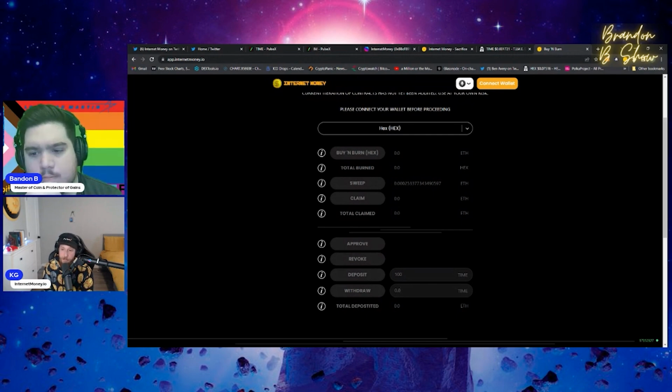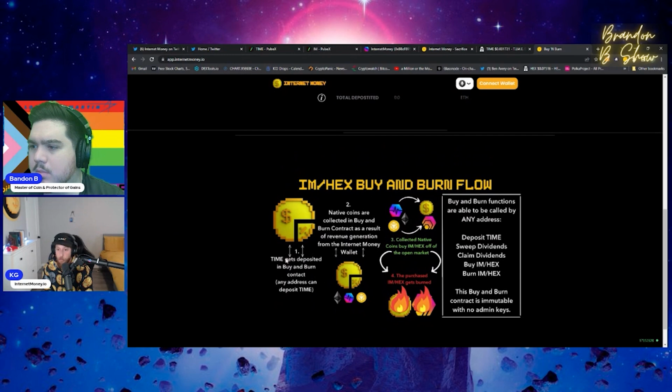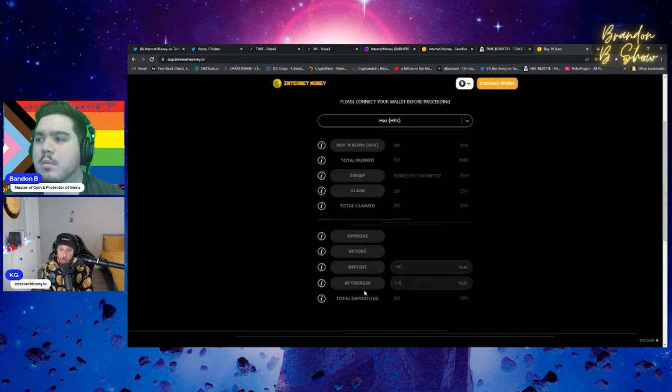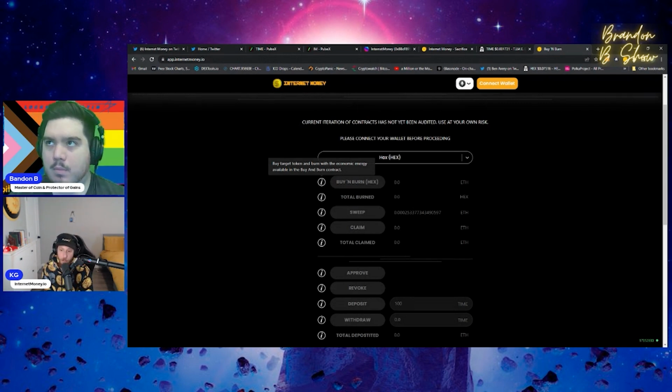And only the person that deposited it can withdraw it. So what happens is, instead of the individual holder that holds the time earning the dividends, the contract itself will earn the dividends. If you go back up to the top, whenever somebody clicks that buy and burn HEX button, 100% of the available dividends in the buy and burn contract buys HEX, buys IM off the open market, and burns it. And all of these functions are available for everybody to call. Buys it with what? With the time that you deposit? Not the time, with the dividends it earned, with the ETH or the pulse.